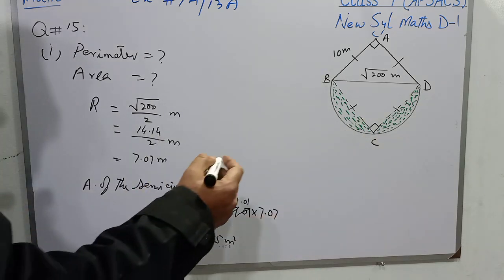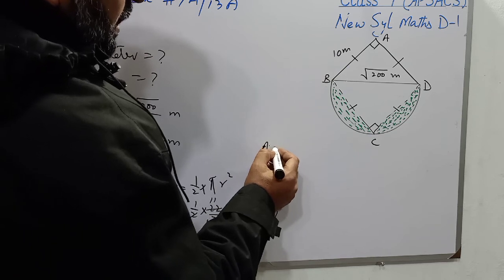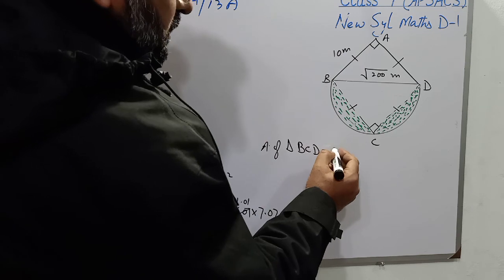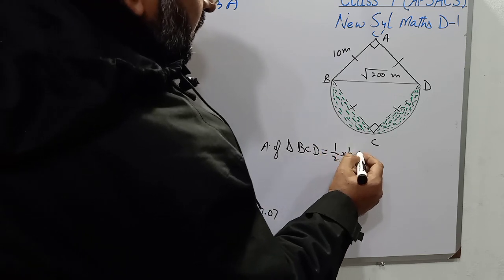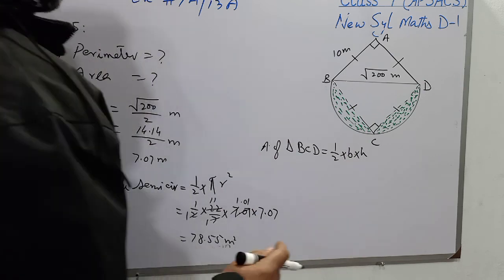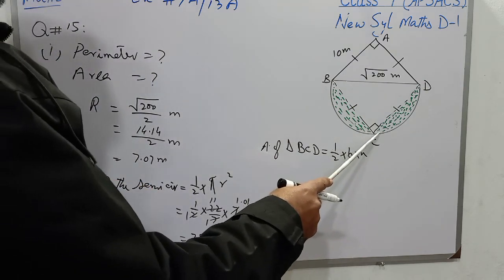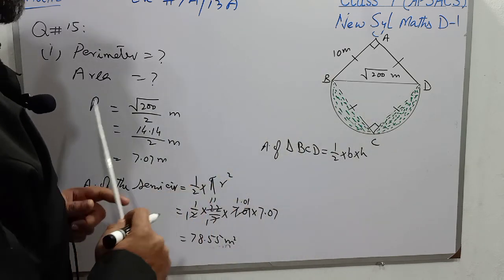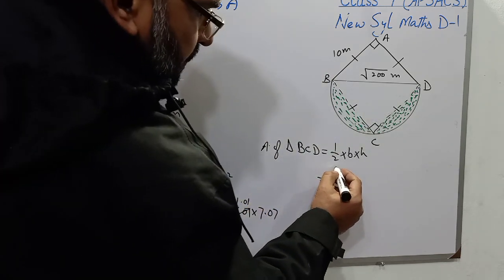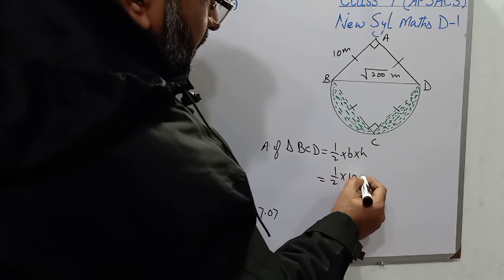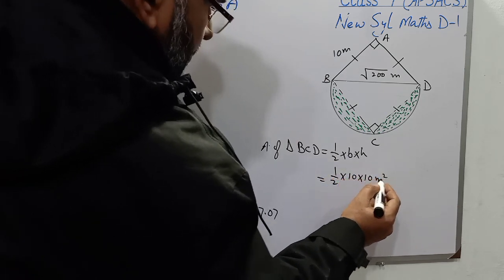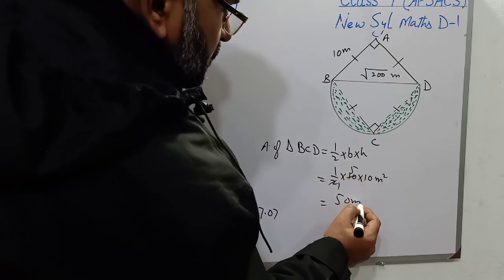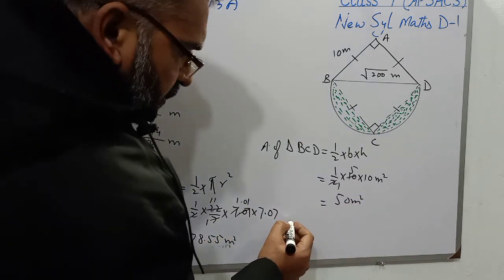Now we have to find the area of triangle BCD. Area of triangle BCD is equal to 1 over 2 multiplied by base multiplied by height. As angle C is a right angle, its base will be CD and height will be BC, and both sides are 10 meter each. So it is 1 over 2 multiplied by 10 multiplied by 10 meters square. 2 1s are 2, 2 5s are 10, and it is 50 meters square.